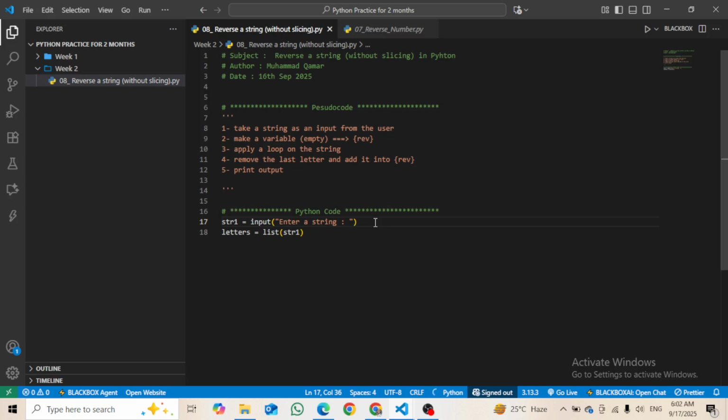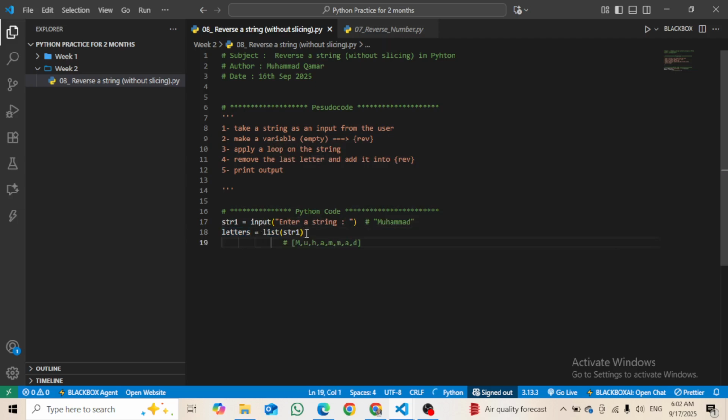Let's say if I have a string here, Muhammad, it will be converted like this: M-U-H-A-M-M-A and D. So from this string it will be converted into a list, and I will store it inside letters.